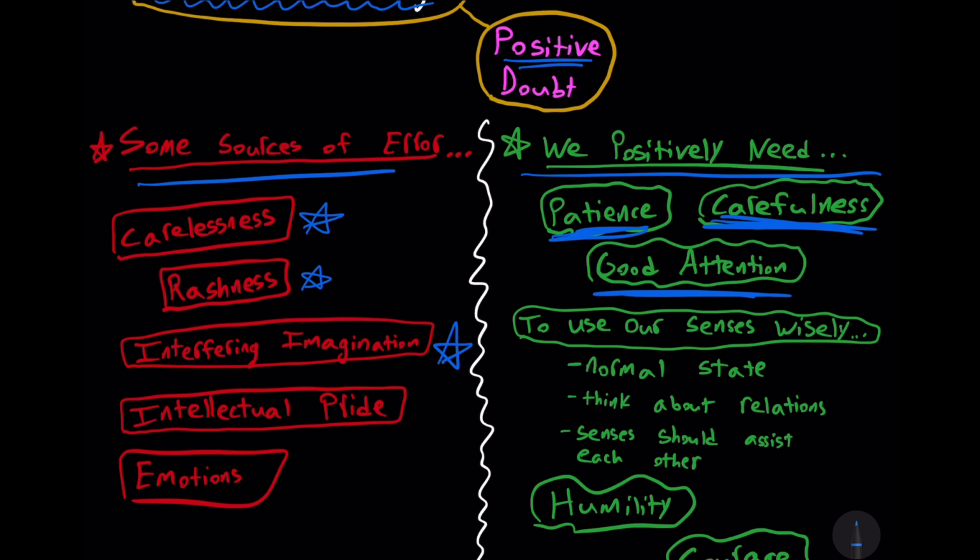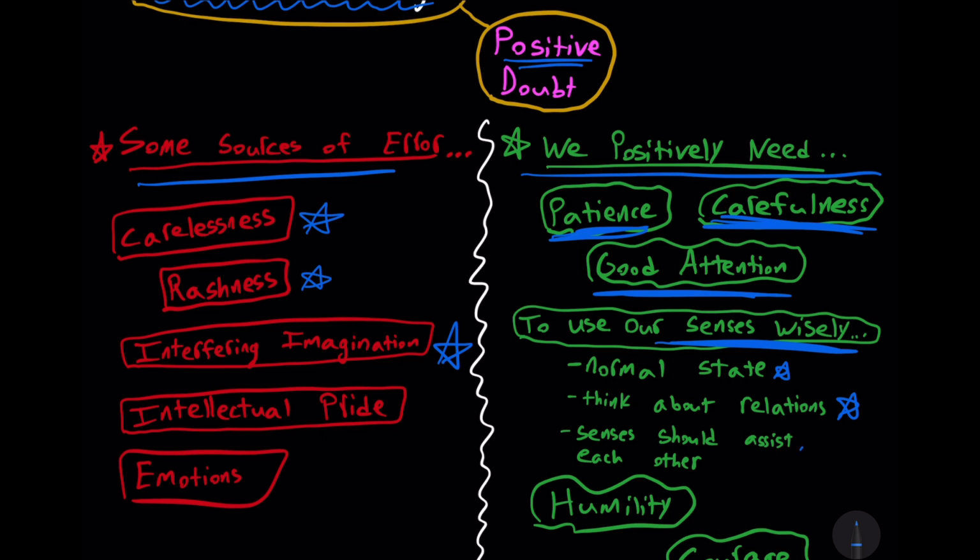This also suggests, for example, that we should use our senses wisely. For example, we want to make sure our senses are in a normal state. That we're thinking about the relations between things. For example, we can misjudge the size of various things by our sight. It's not so much that our senses deceive us, but that we misjudge our senses. We misinterpret what our senses are telling us. So just because we see this tree as being very, very tiny, our senses didn't deceive us. It's our interpretation of what we're seeing. Well, that tree is very far away, so no wonder it looks very, very small.